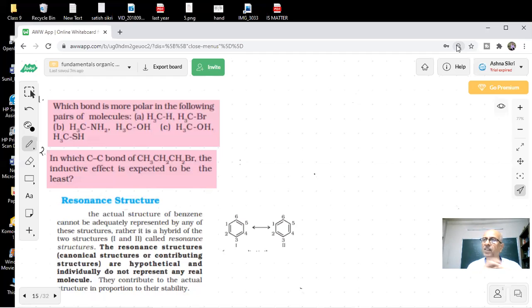And whenever there is a charge, if the charge is delocalized, students, if electron pairs are available and they are delocalized on the molecule, then naturally there will be a change in the behavior of the molecule, and more delocalization in general means more stability. And that's what we're going to see today in terms of resonance. When I am talking about resonance today, students, you are aware of what I mean by resonance.